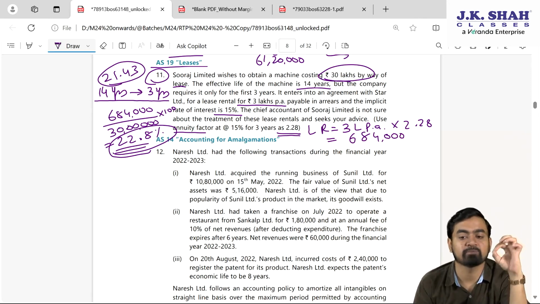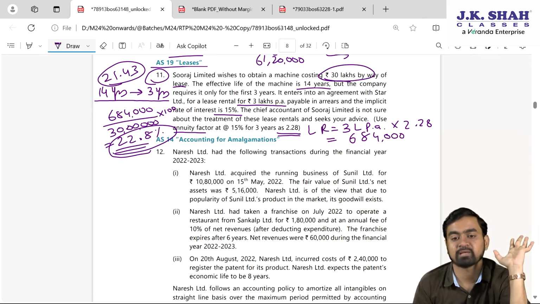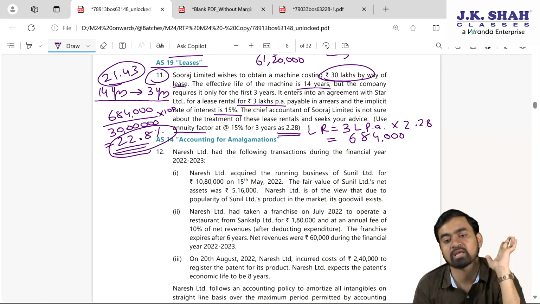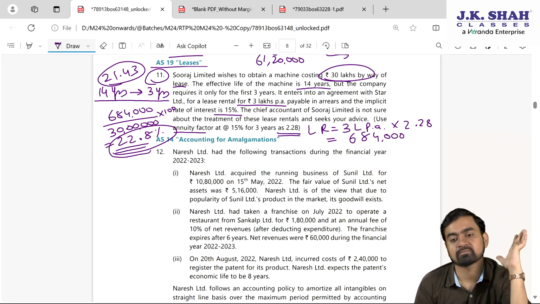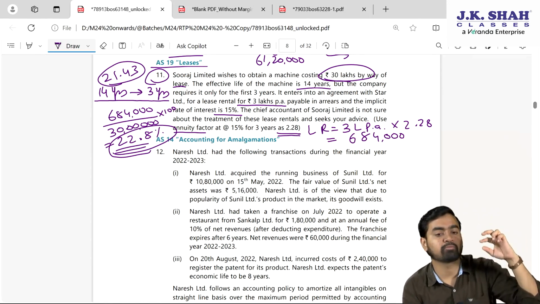Any amount you pay should be charged to profit and loss as an expense, and the counterparty will record it as what? Income. It should be charged to profit and loss on SLM basis or any other suitable ratio if given in the question. Fine, my dear students, so your last 2 conditions are important.